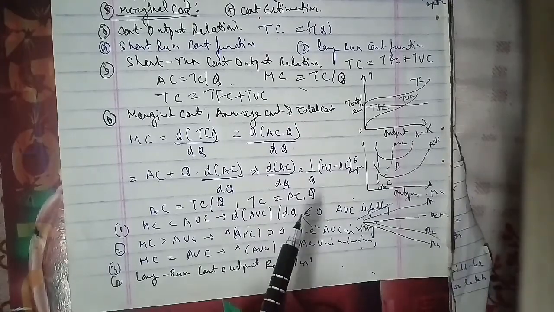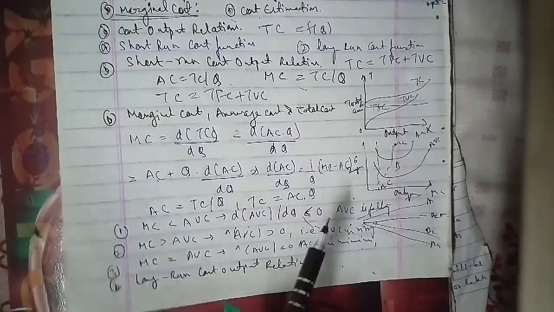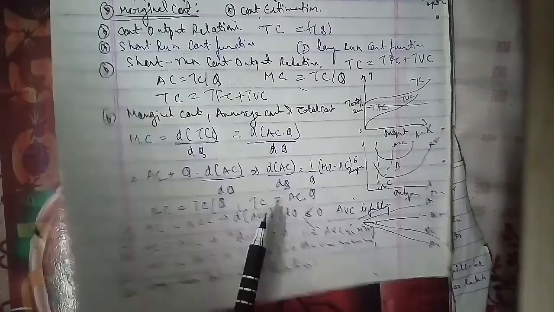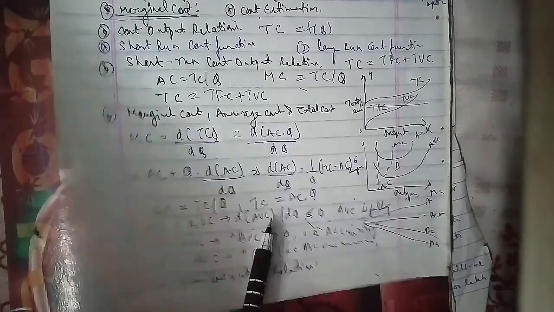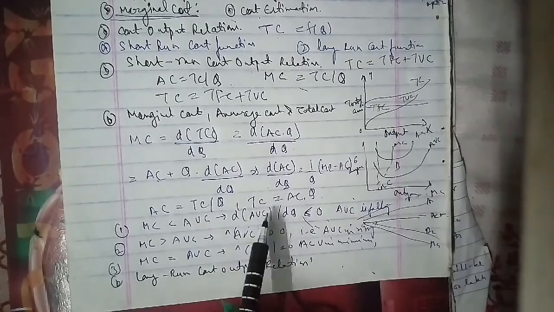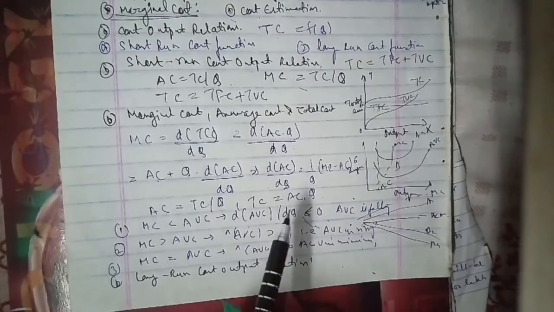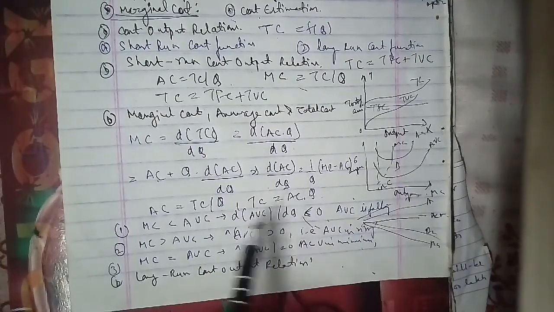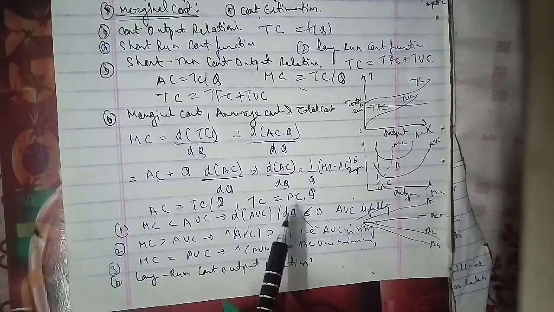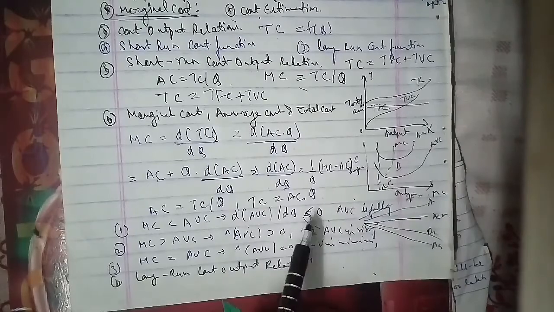For each scale of production, or plant size, the firm has a separate short run average cost curve, and hence the long run average cost curve is composed of a series of short run average cost curves. A short run average cost, that is SAC, curve applies to only one plant, whereas the long run average cost, which is LAC, curve takes into consideration many plants.